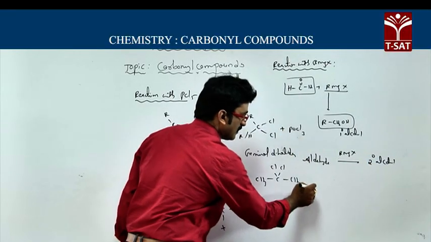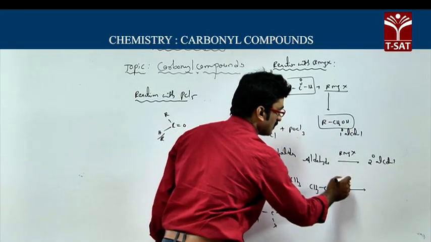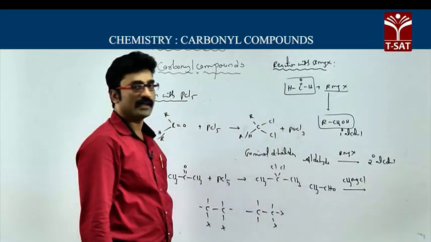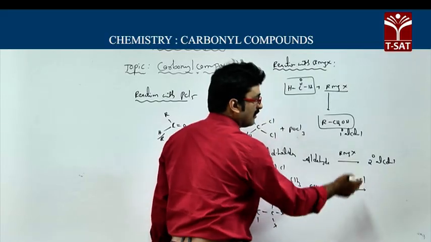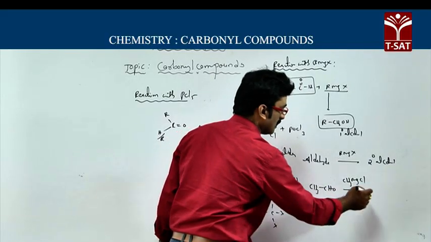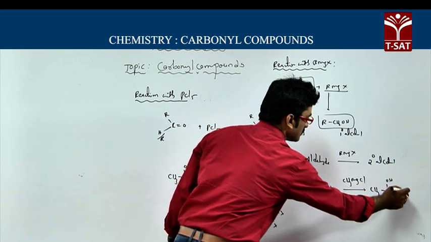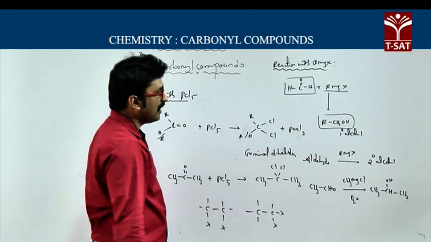Now, we will take one example. Say I have taken acetaldehyde. When acetaldehyde reacts with CH3MgCl, known as methyl magnesium chloride, followed by hydrolysis, here you will get CH3-CH(OH)-CH3. Isopropyl alcohol you will get. It is a secondary alcohol.